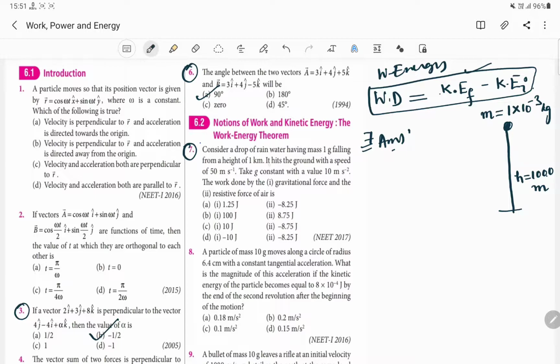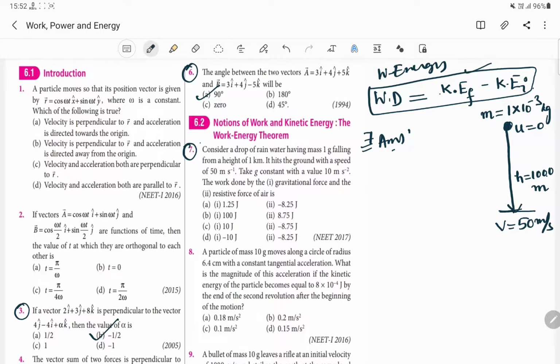It hits the ground with a speed, and what is the speed with which it will strike the ground? The final velocity will be 50 meter per second. And what about the initial velocity of the raindrop? It will be u equal to 0. That means initially the raindrop will be at rest in the sky, and once it starts falling down it will strike the ground with a speed equal to 50 meter per second.